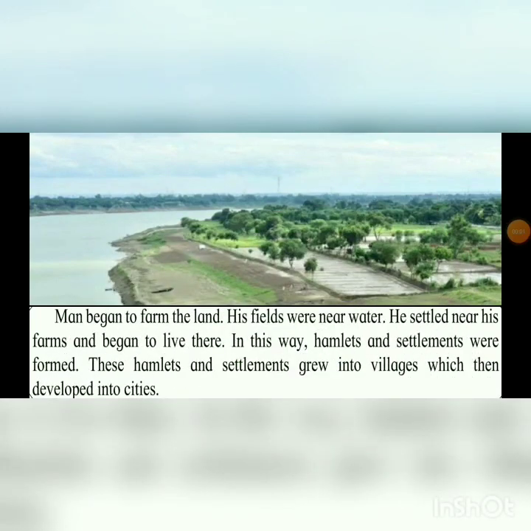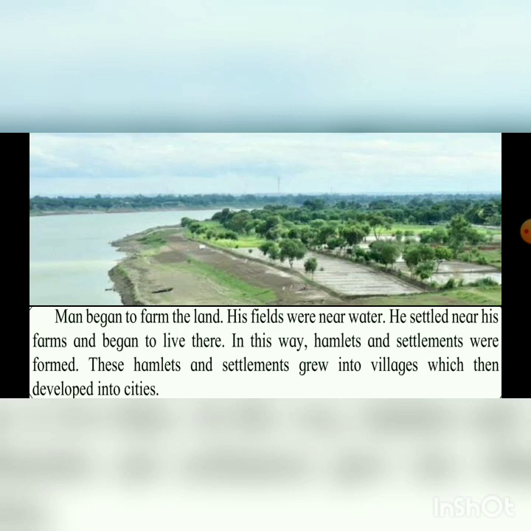Man began to farm the land. His fields were near the water area. He settled near his farm and began to live there. In this way, hamlets and settlements were formed. So man settled in one place, and as the number of families increased in the same settlement, it started becoming bigger and bigger and formed a village.